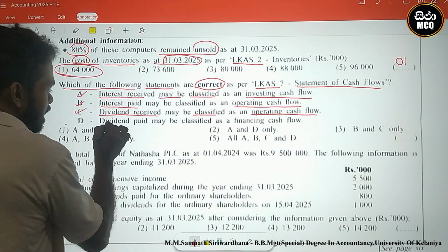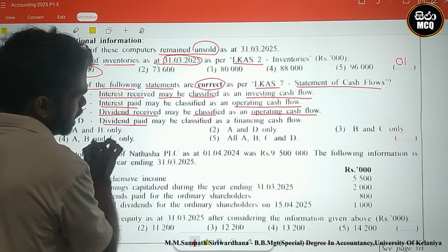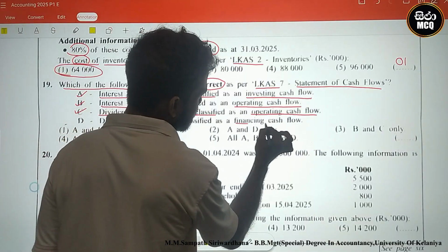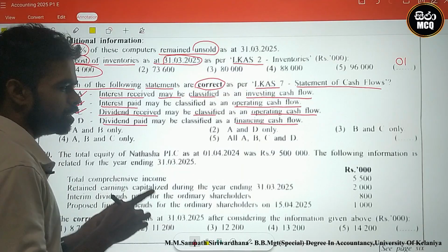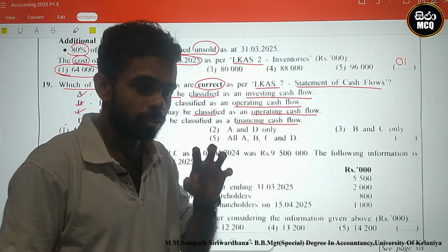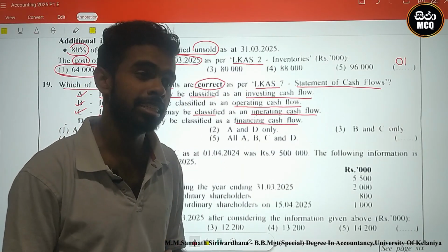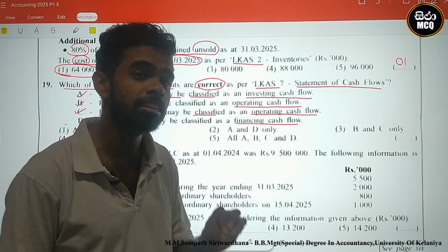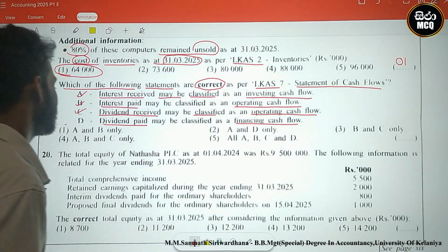Dividend paid may be classified as a financing cash flow. The dividend payment is deducted from retained earnings. Therefore, this is related to equity, and this is the financing activity.